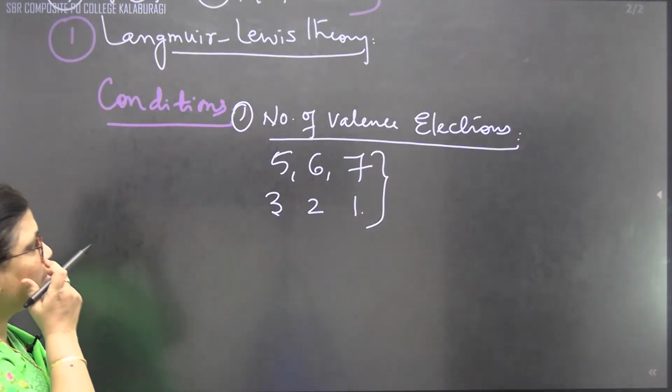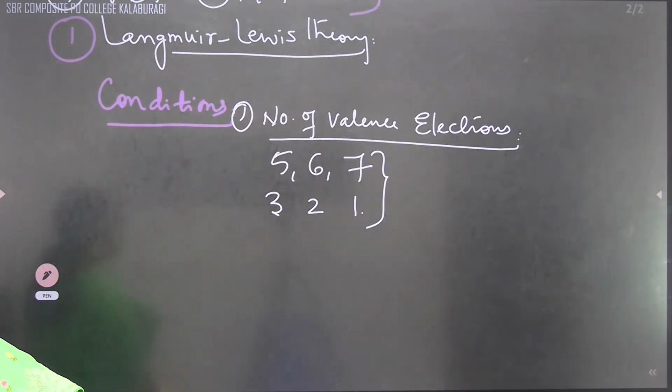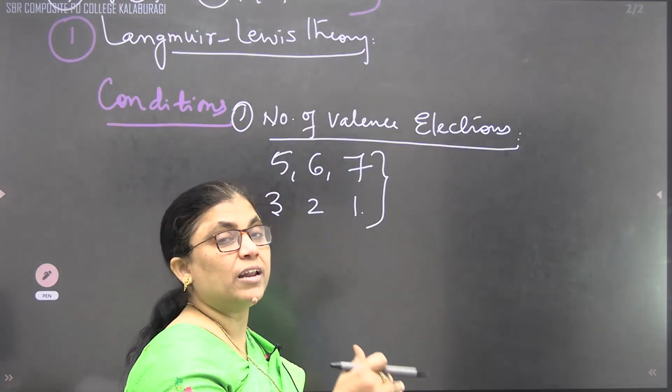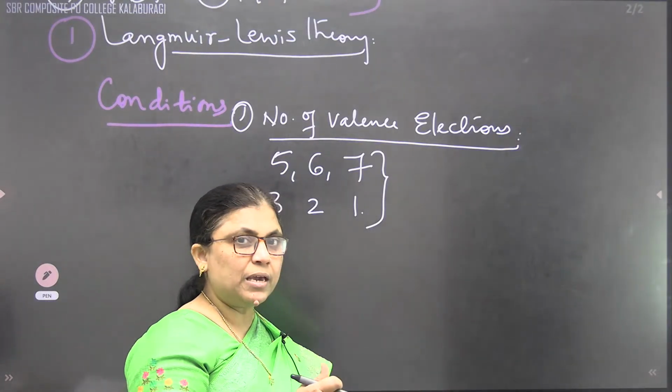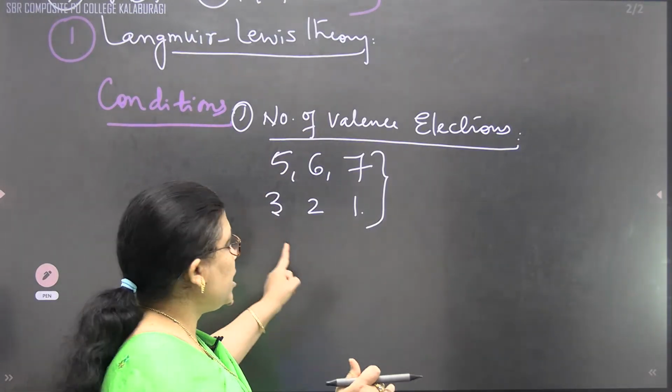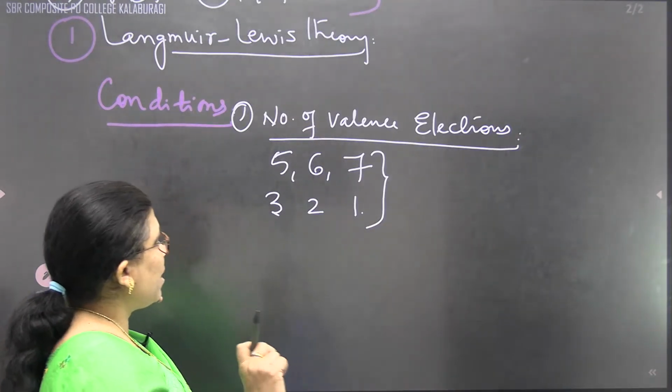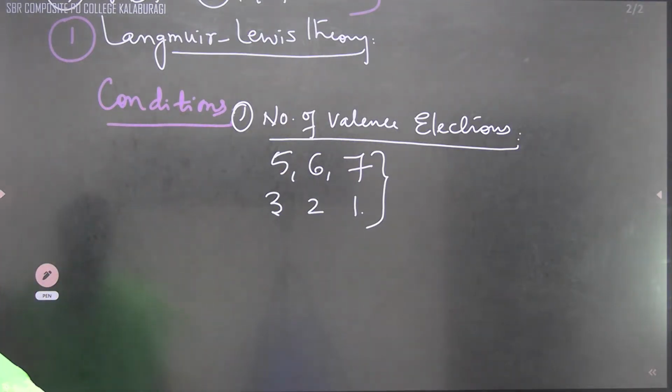Listen to my sentence properly. The first condition to get a covalent bond is the number of valence electrons. Each atom should have 5, 6, or 7 valence electrons. It will be easy to share 3, 2, 1 to become octet. Have you understood my sentence? Yes, I'm repeating the sentence. Each of the atoms should have 5, 6, or 7 valence electrons in such a way that both can achieve octet by sharing 3 to 1 electrons.